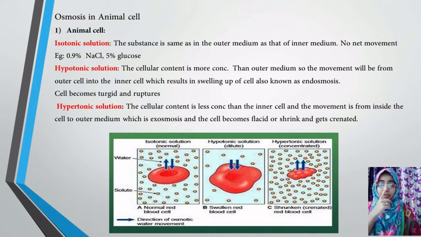In an RBC cell, the movement of molecules will be the same in the RBC cell as well as in the normal blood cell. In the center, the red colored structure is called the RBC cell, whereas the outer structure is called the normal blood cell. For the isotonic solution, for example, you can take a small beaker, or I'll give you an example of a small sponge.